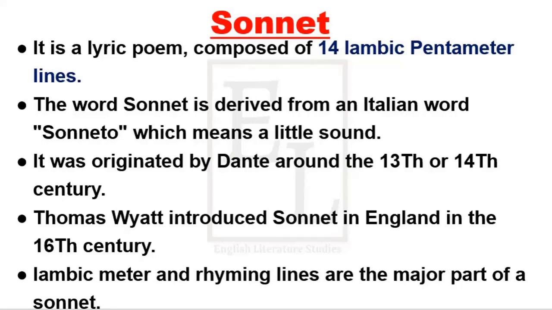A sonnet is written to be sung with the accompaniment of a musical instrument, and it is composed of 14 lines written in iambic pentameter. Iambic pentameter is a rhythmic pattern, a musical rhythm, of unstressed and stressed sounds, and penta means 5. So 10 syllables make 5 pentameters.